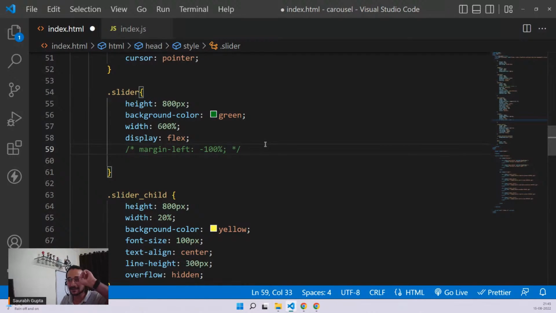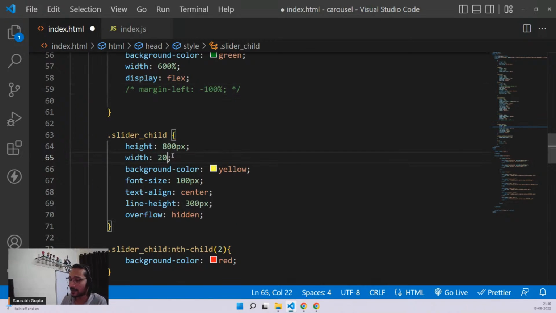The problem is, guys, initially we considered 5 images, but we added one more, right? We completely forgot. We have one extra image. We have 6 images. Now tell me what is 100 divided by 6? If you don't know, you can use a calc function provided by CSS. You can just pass 100% divided by 6 so that you don't have to perform the calculation. It will give you the exact same result.